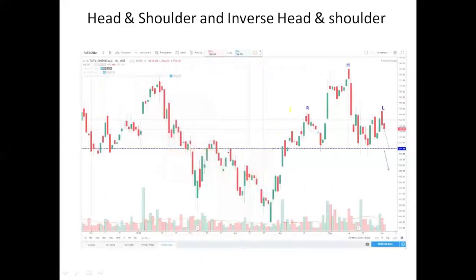the head and shoulder pattern is the same as our body. It will have 2 shoulders, the right shoulder and the left shoulder, and the head should be above both the shoulders.